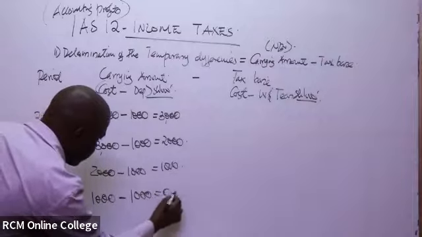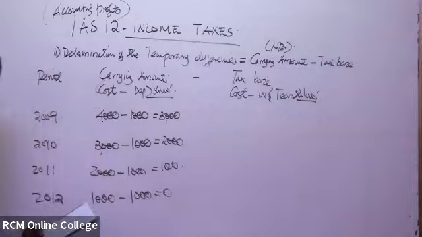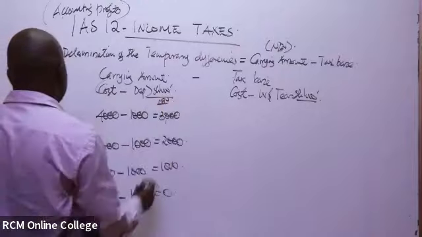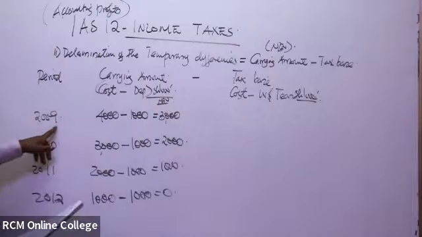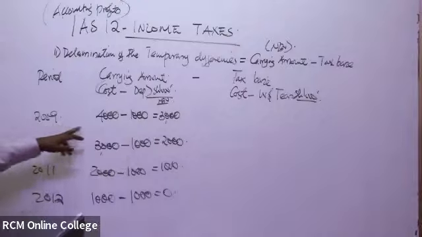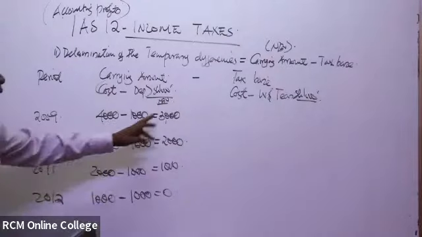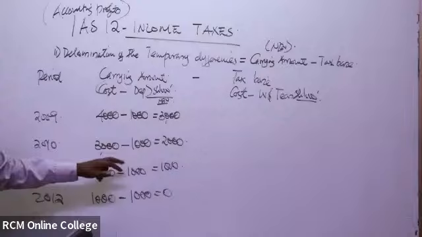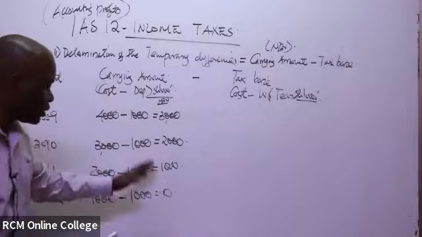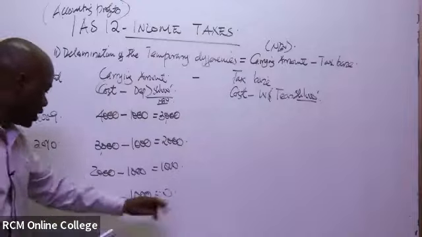So this is basically the NBV for the end of each and every year. The net book value of this equipment was 3 million by the end of 2009 because the depreciation was actually 1 million. Then next year they opened with 3M because it had reduced, and they reduced it again. By the end of 2012 it was fully depreciated at 25%.